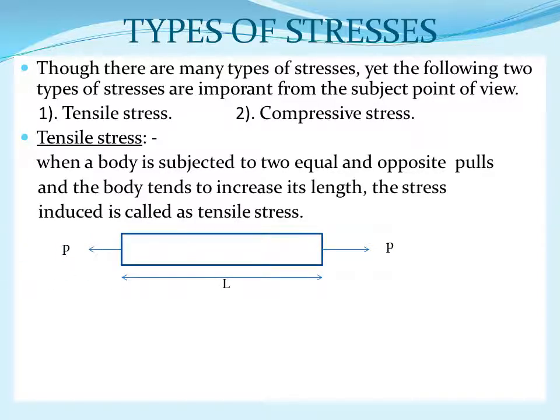Suppose a tensile force is applied on a body.